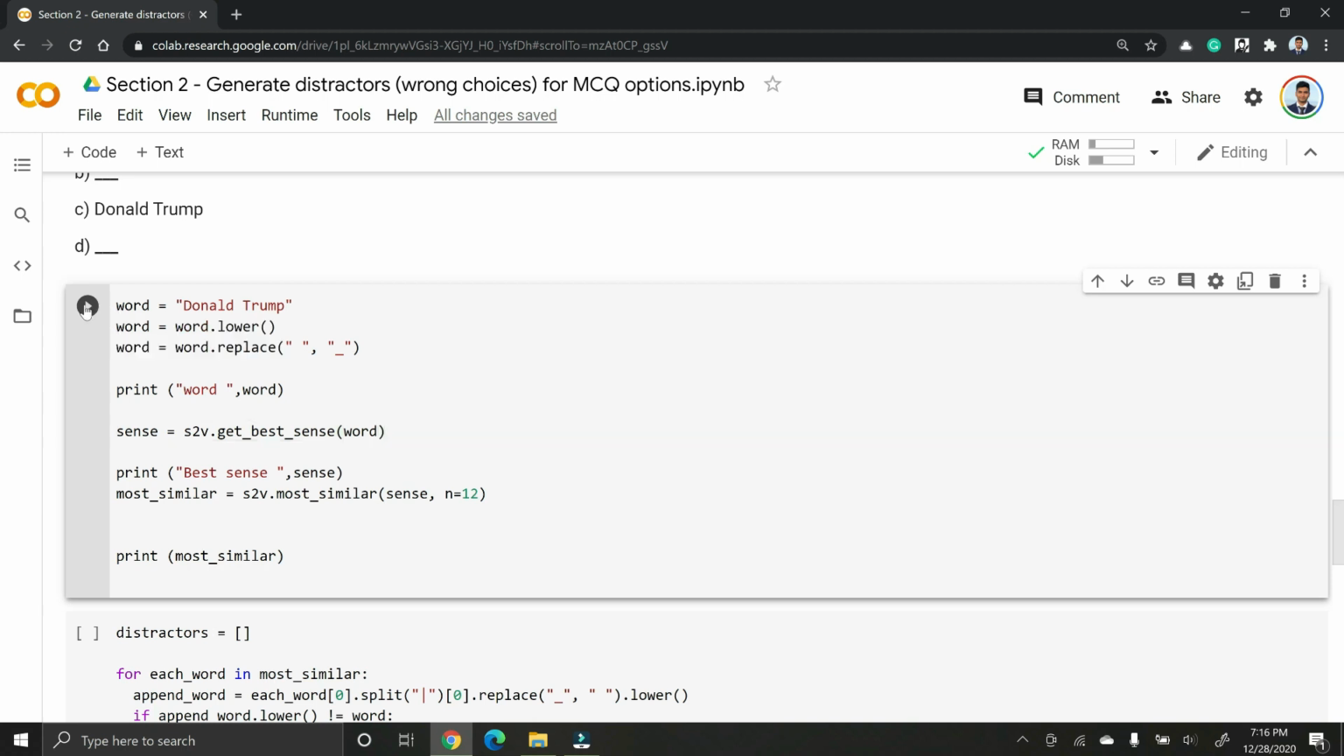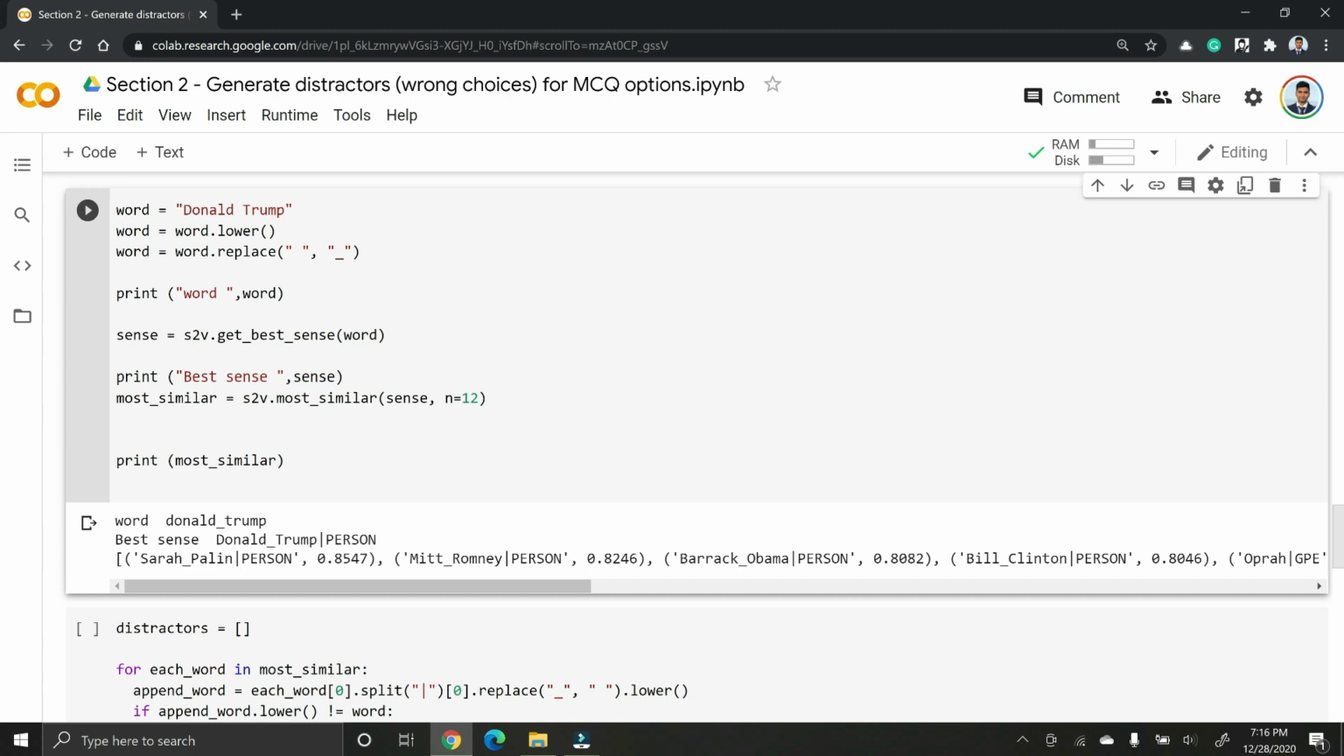Let's run this. As you see, we identified the word Donald Trump as person. That's the best sense from sense to vec algorithm. And then we pass the best sense to most similar function, and we get back our distractors. So the distractors are Sarah Palin, Mitt Romney, Barack Obama, Bill Clinton. All these distractors look very good.